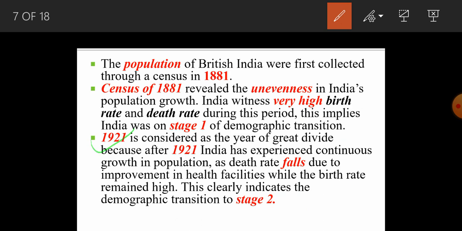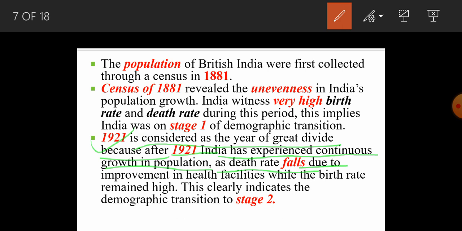The third point says that the year 1921 is considered the year of great divide. Why is 1921 considered the year of great divide? Let's see. After 1921, India experienced continuous growth in population, because only after 1921 did India find its growth in population. That is the reason it is considered the year of great divide or defining year. Why? Because at that time the death rate started falling. It means there were people to handle the new lives, to maintain sanitation, and to maintain the food supplies too.